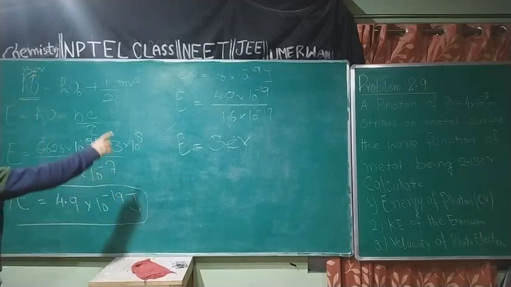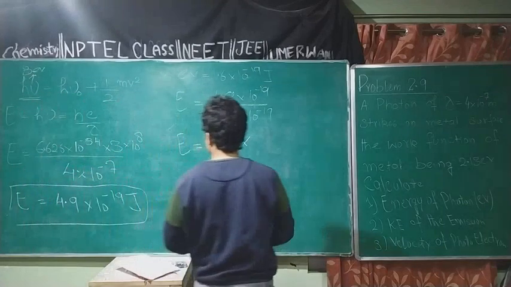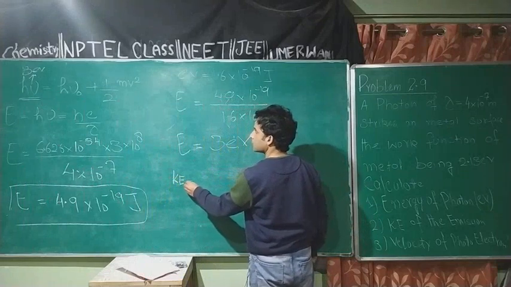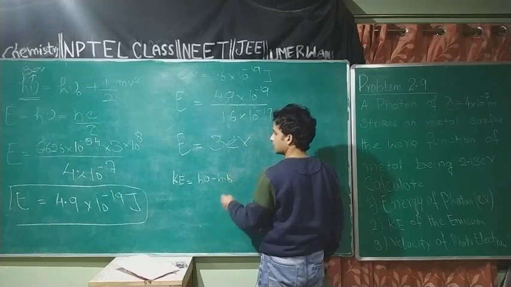Now I need to calculate the kinetic energy. Kinetic energy will be equal to h nu minus h nu naught.